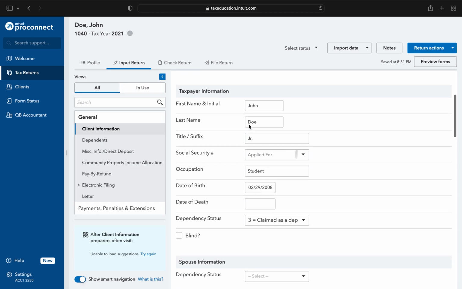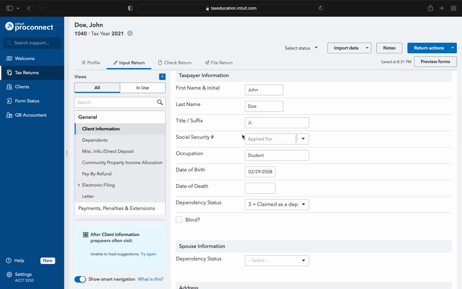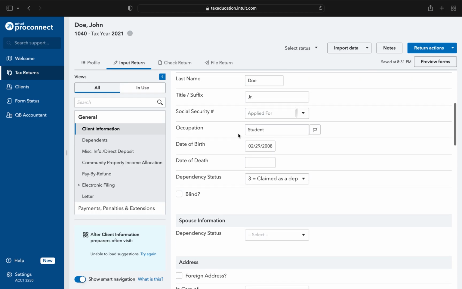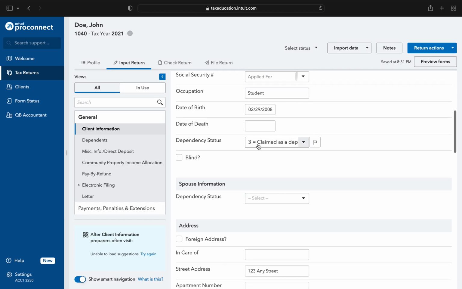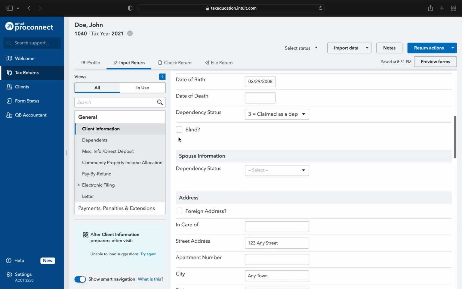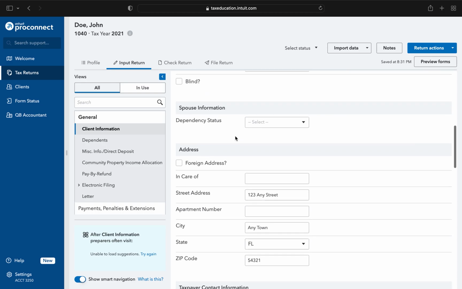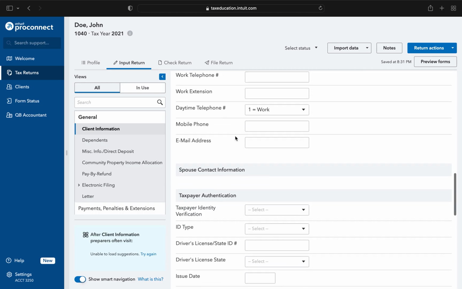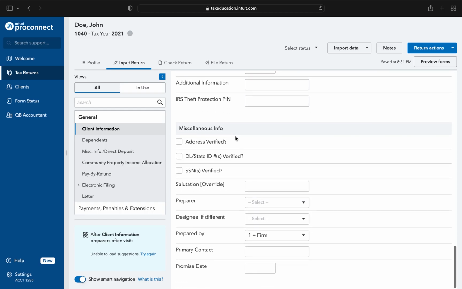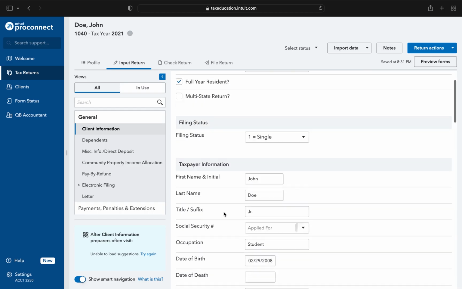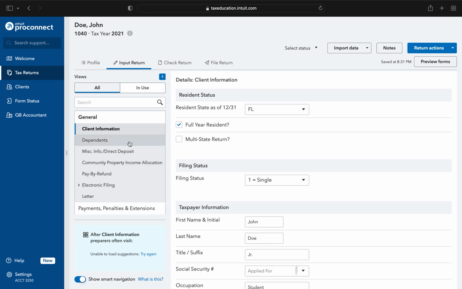He is single. His name, to keep from getting an error, we put applied for his social security number. He's a student. I made up his birthday. He is claimed as a dependent on his parents, so for his dependency status, we need to put that he is claimed as a dependent. Again, he's not blind. He doesn't have a spouse, so we don't have to worry about any of that. Alright, as we scroll down there, he doesn't have an IRS PIN, so we're done there. Again, he doesn't have dependents.